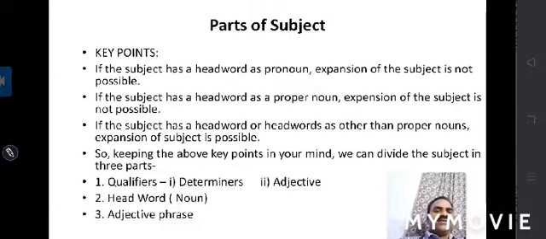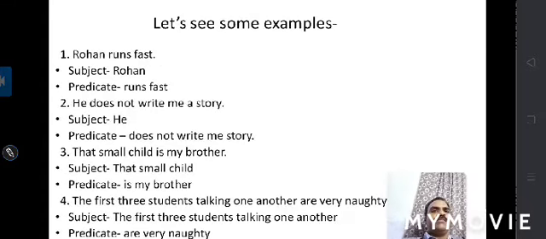Now the third part is the adjective phrase. Here we can easily see the parts of the subject: determiners, adjective, head word, and adjective phrase. We can see this also in the previous examples.